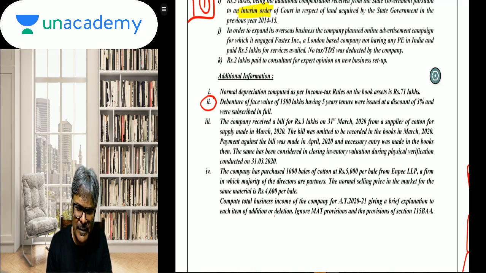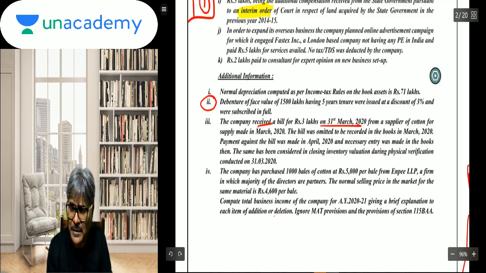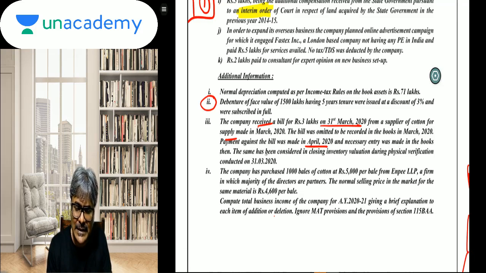The company received a bill of rupees 3 lakhs on 31st March 2020 from a supplier of cotton. So they have received a bill on 31st March 2020 from a supplier. Supply is already made in March 20. The bill was omitted to be recorded in the books in March 20. Omitted, students. So purchase does not reflect this particular 3 lakhs. The payment against the bill was made in April and the necessary entry was made in the books then. The same has been considered in the closing inventory. So although it is appearing in the closing inventory, it is not there in the purchase.